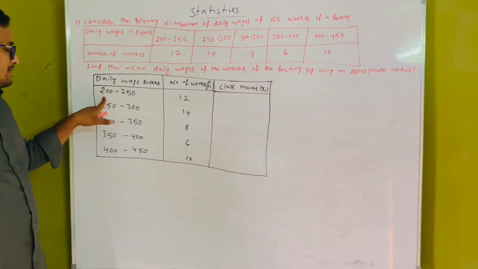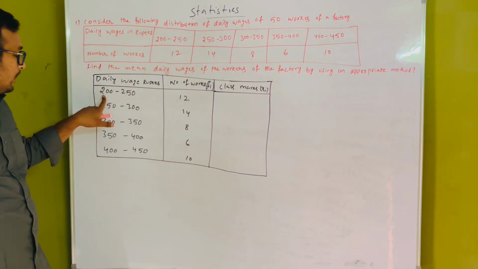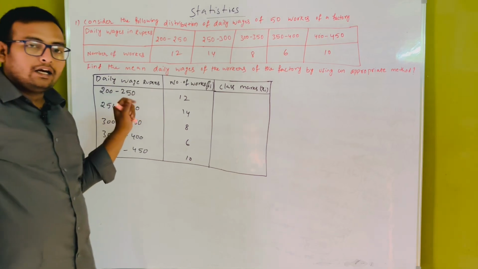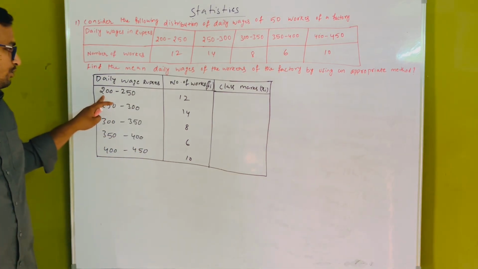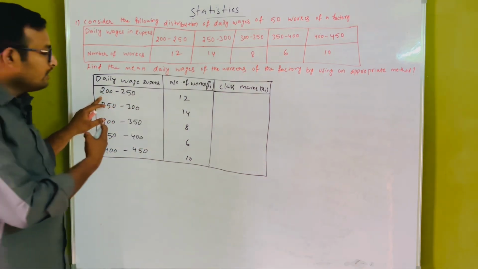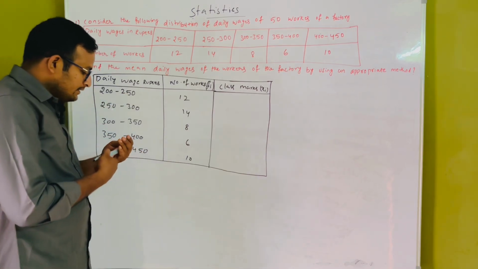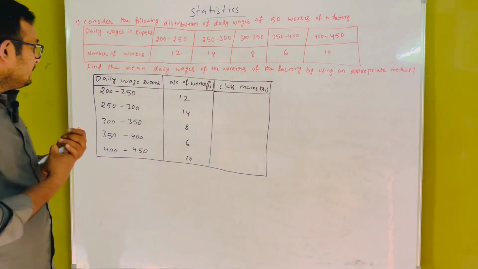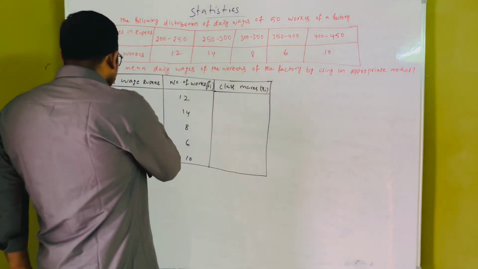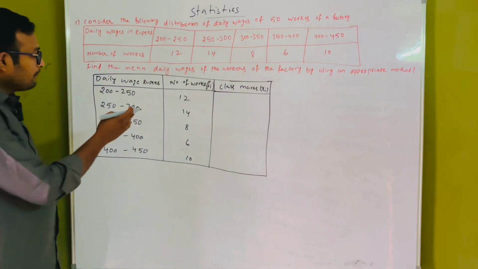This 200 is called the lower boundary of the limit, and 250 is the upper boundary of the limit.